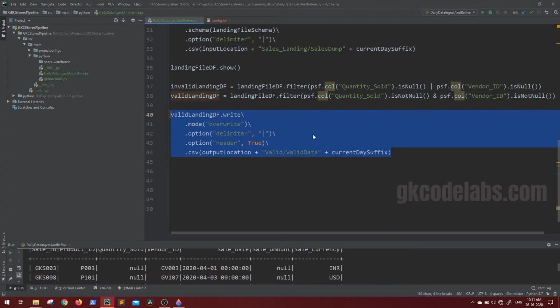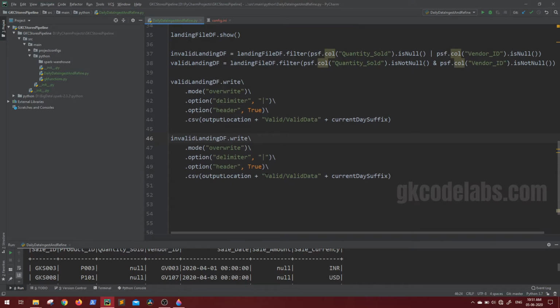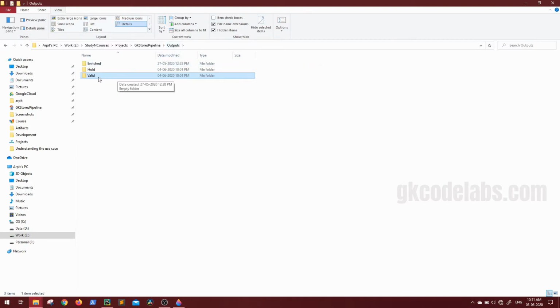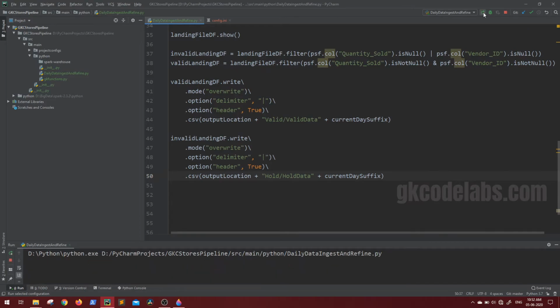In the same way, I will also write the hold data. That will be the invalid data, and in the same way we have to write it inside the hold folder. Here we have to mention the directory name as hold, and the file name will be hold data, along with the current day suffix. So let's try to run this and see our files getting generated.